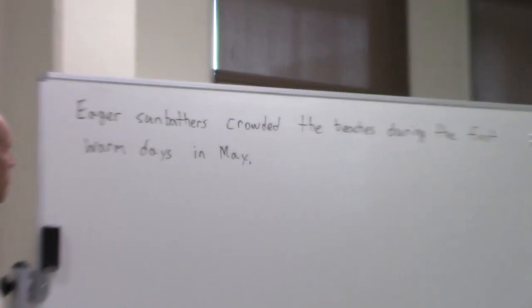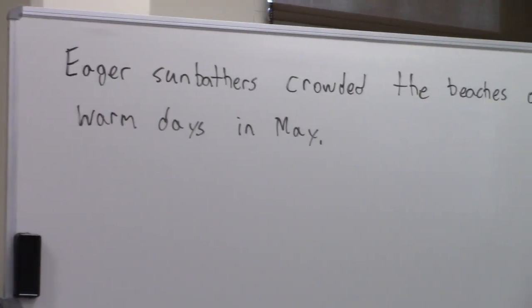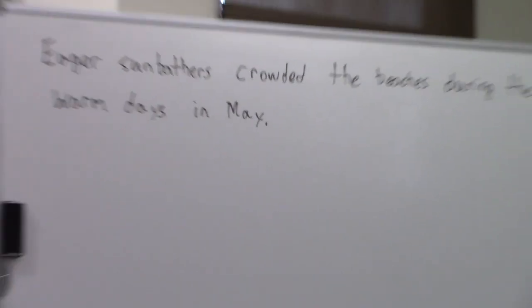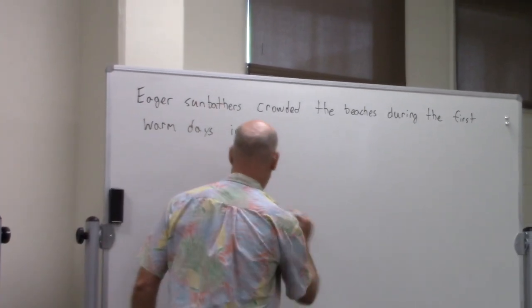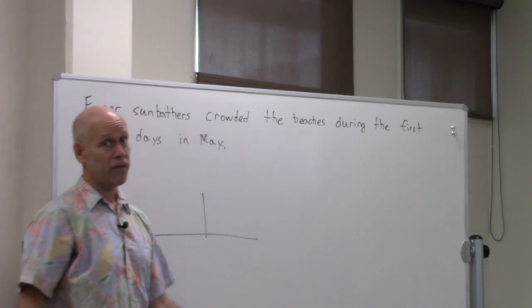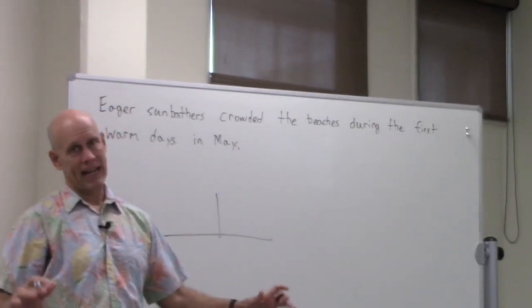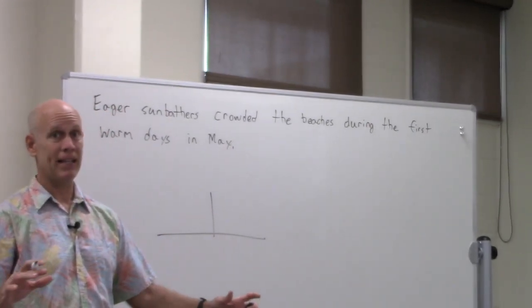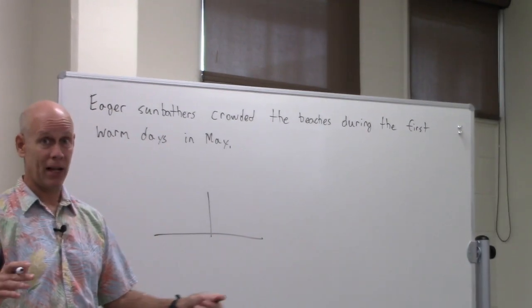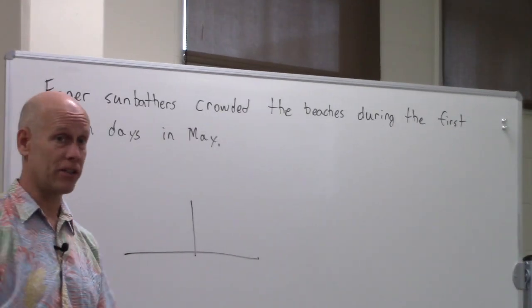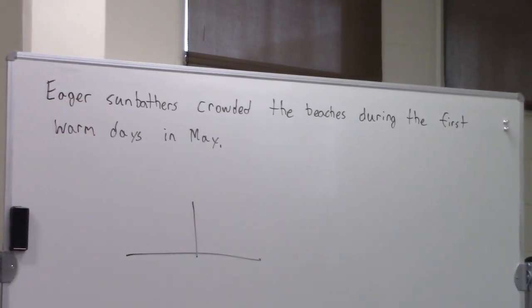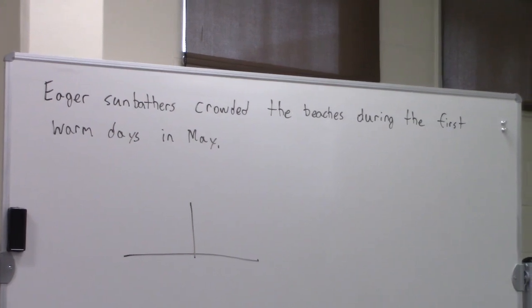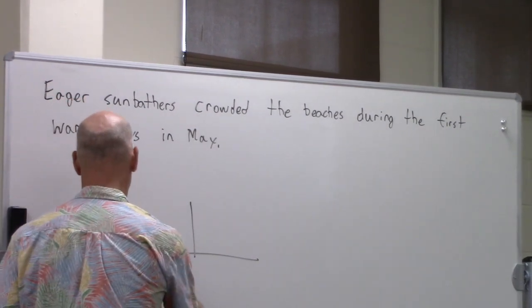Kenny, can you read this out for us? Eager sunbathers crowded the beach during the first warm days in May. That's kind of a big mouthful, right? But what are we going to do? All we're going to do is go like this and go like this. Don't ever forget, the diagrams are not some kind of extra task. They're the tool that helps you figure out what's going on in the sentence. Right away, you can at least do the subject, right, Kenny? Yeah. What is it? Sunbathers. All right.